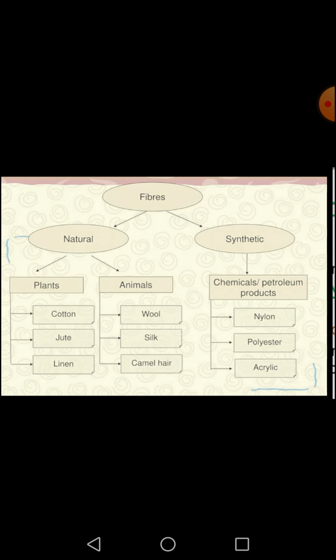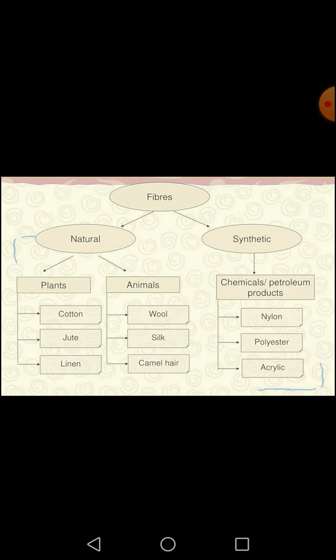So in this way, today we have learned that basically we can divide the fibers into two categories: natural fibers and synthetic fibers. Natural fibers we get from plants and animals. Plant fiber examples are cotton, jute, linen. All these are plant fibers. And animal fibers are like wool, silk. In the same way, camel hair is also used in certain ways. So all these are animal fibers, and plant and animal fibers are included under natural fibers.